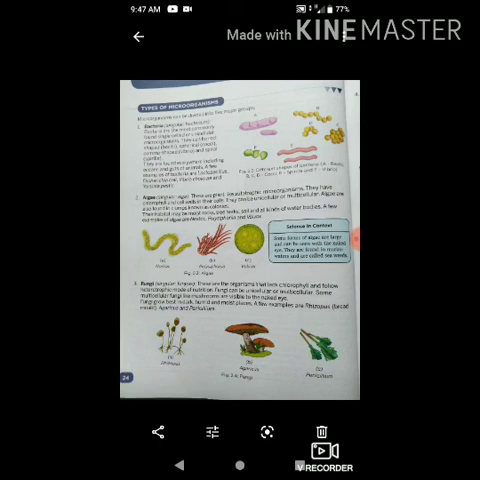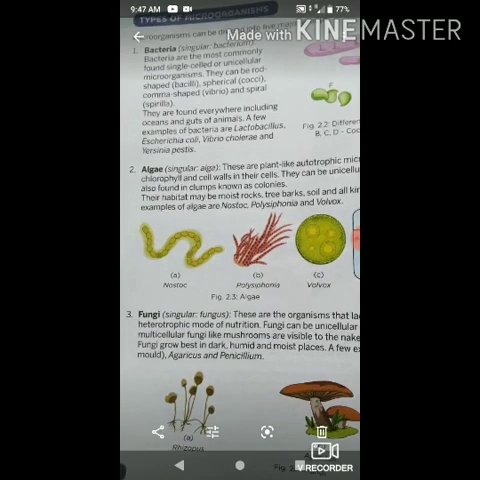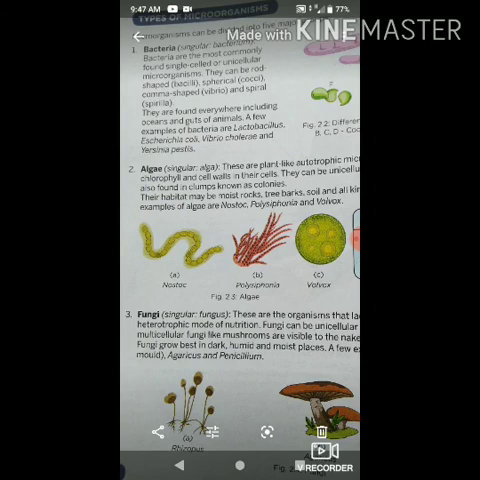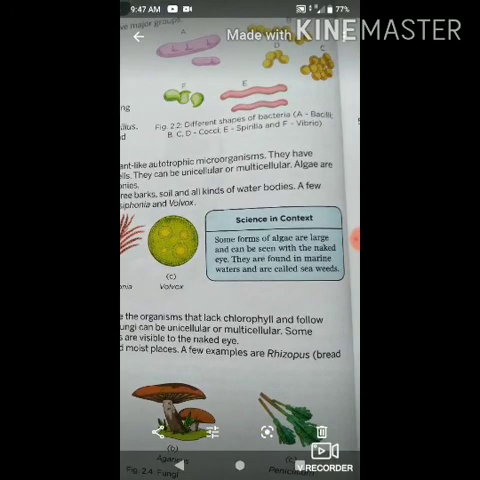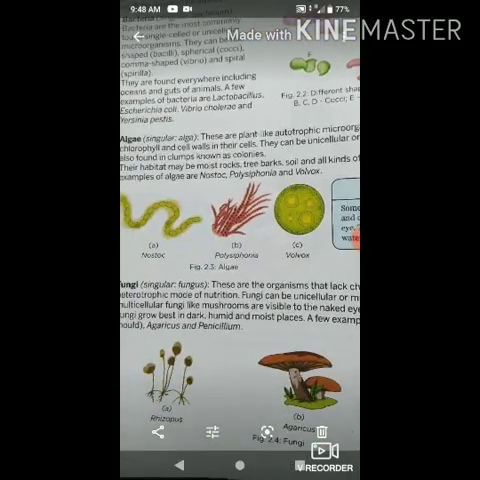A few examples of algae are Nostoc, Polysiphonia and Volvox. Again, pictures of these examples are given here. Some forms of algae are large and can be seen with the naked eye. Multicellular algae found in marine water can be seen, and they are called seaweeds. So seaweeds are a type of algae.